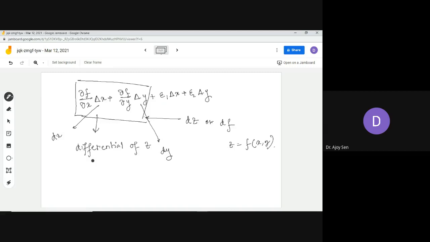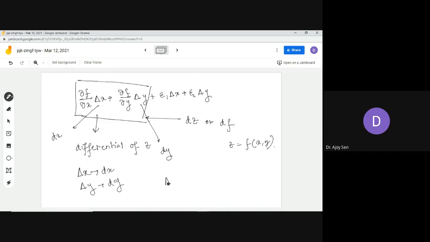You remember we have replaced that. Here y is another independent variable, so we can write delta x and delta y as dx and dy. So you can write this for independent variables, but not for dependent variables.